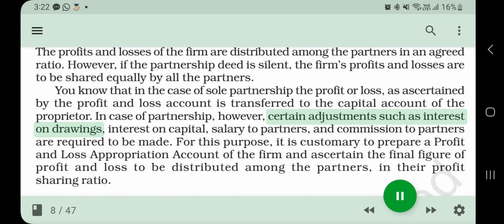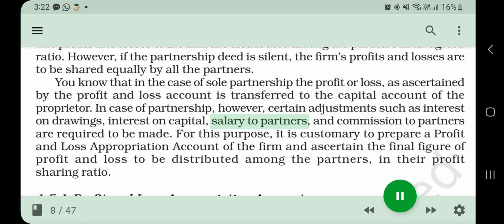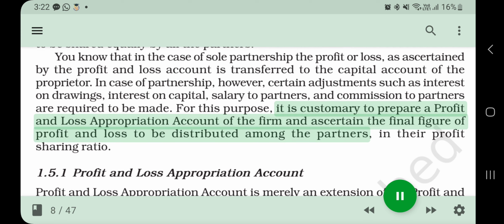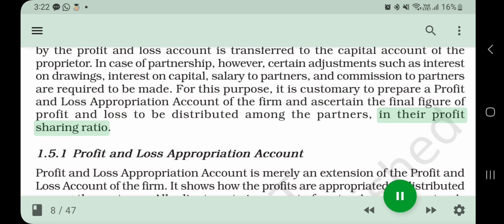In case of partnership, however, certain adjustments such as interest on drawings, interest on capital, salary to partners, and commission to partners are required to be made. For this purpose, it is customary to prepare a profit and loss appropriation account of the firm and ascertain the final figure of profit and loss to be distributed among the partners in their profit-sharing ratio.